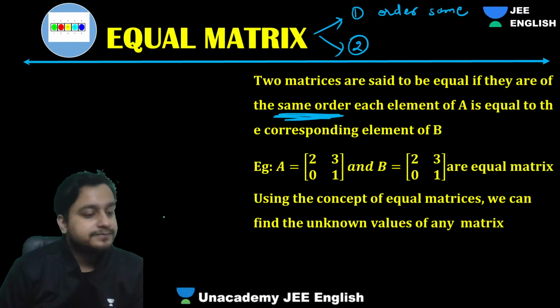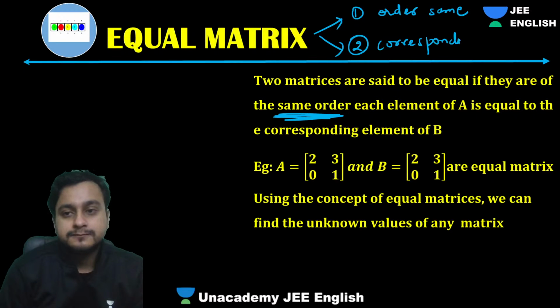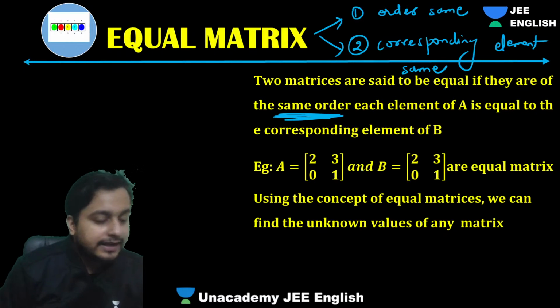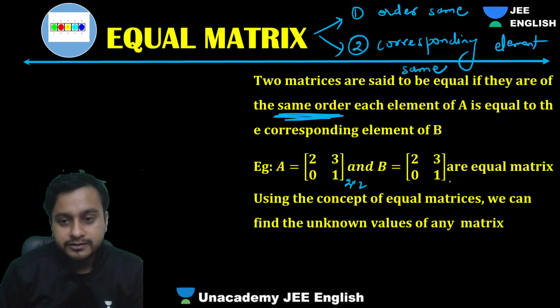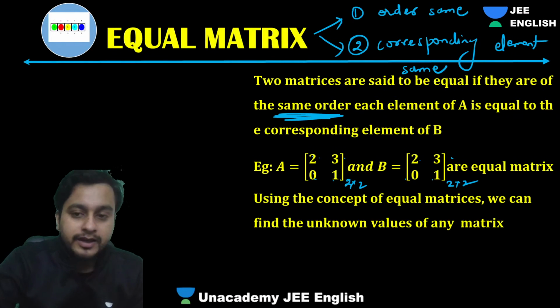Second, corresponding elements should also be the same. Like this, see, order is 2 cross 2, order is 2 cross 2. 2 equal to 2, 3 equal to 3, 0 equal to 0, 1 equal to 1. Corresponding elements means these. They should be the same.